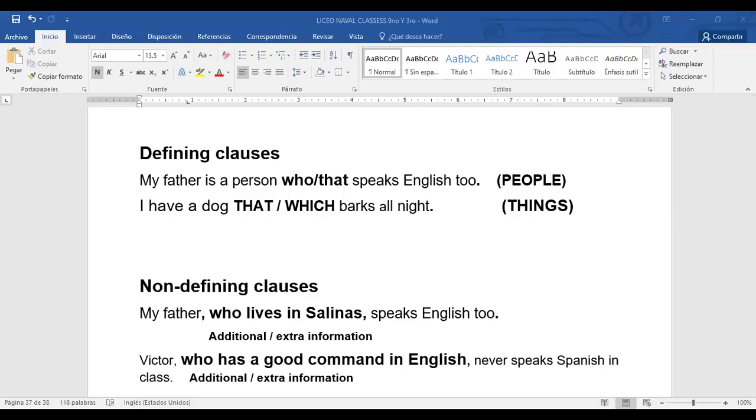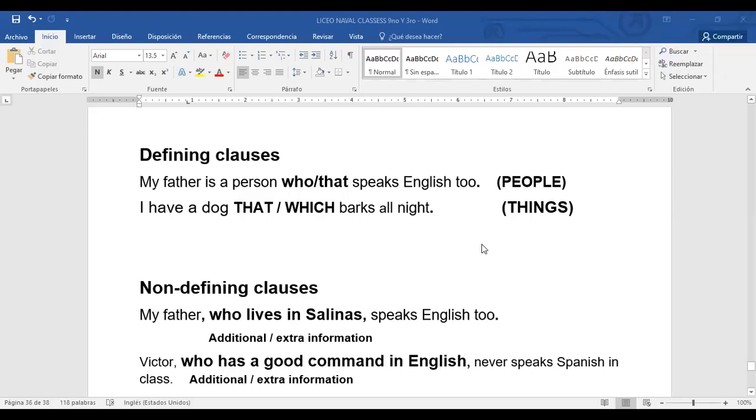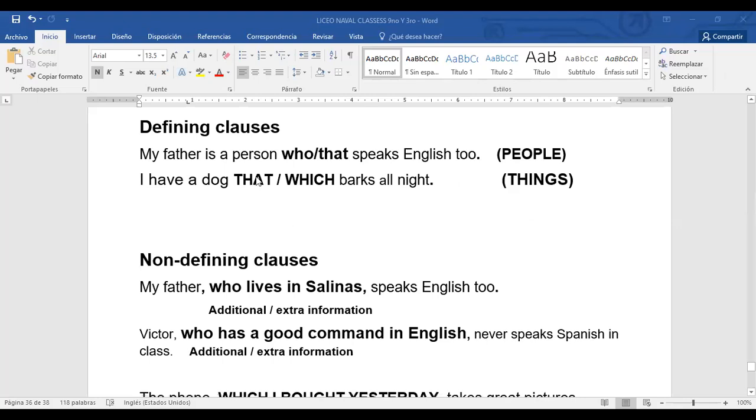Okay, today's class is about relative clauses. There are two types of relative clauses, defining clauses and non-defining clauses. What does a clause do or mean? It's a group of words that refers to someone or something. In the relative clauses, we use relative pronouns.